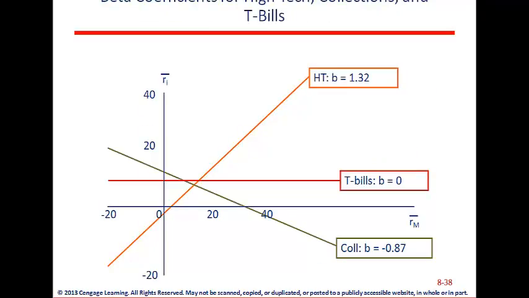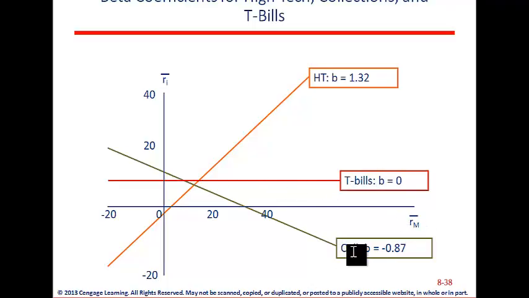This slide gives us 3 illustrations of beta for 3 types of companies. Let's start at the top. This is a high-risk, high-tech company, and the beta for this is 1.32, a steep upward sloping line. The beta on Treasury bills here is 0. Treasury bills are assumed to be no risk and have no correlation to stock market returns.